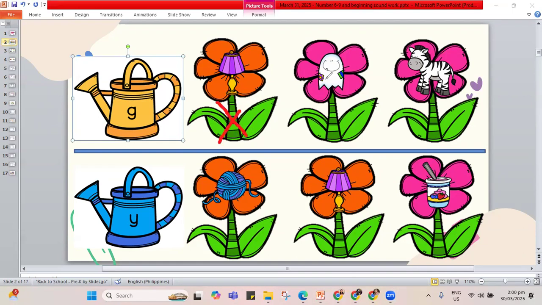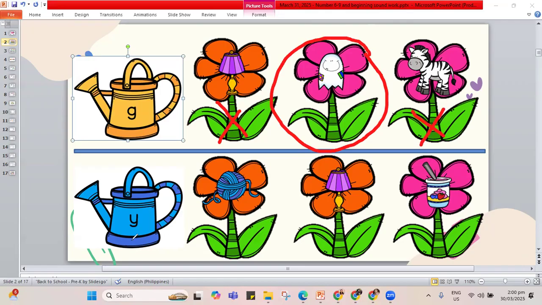What about ghost? Does ghost begin with letter G? Yes, the ghost begins with letter G. We get to circle that. What about zebra? Does it begin with letter G? No, it begins with letter Z. It doesn't have the g sound, but the z sound that begins with Z.